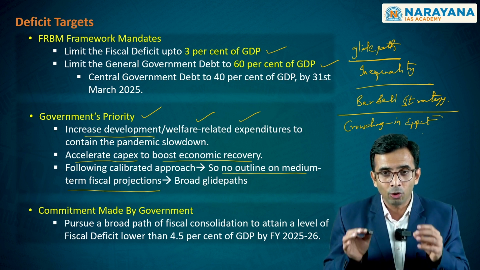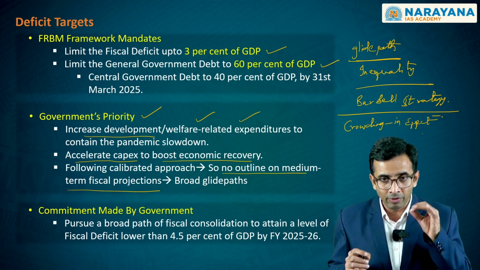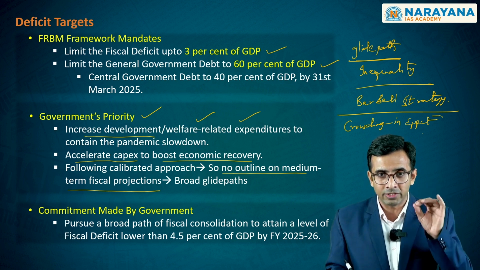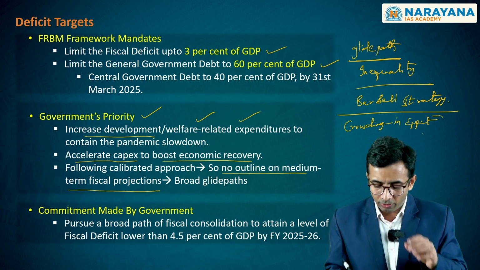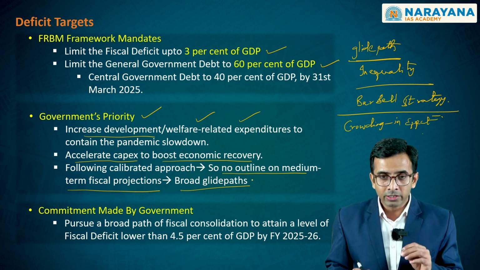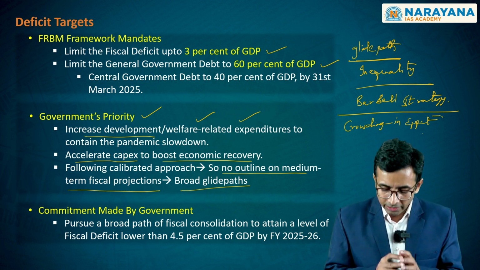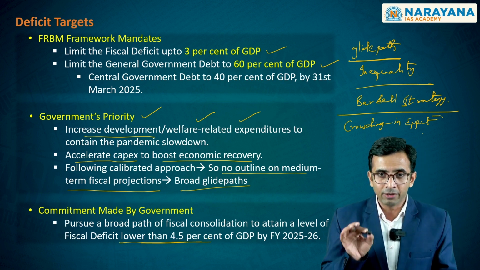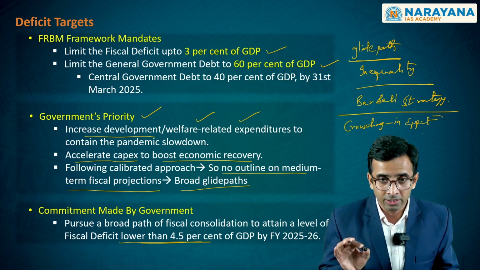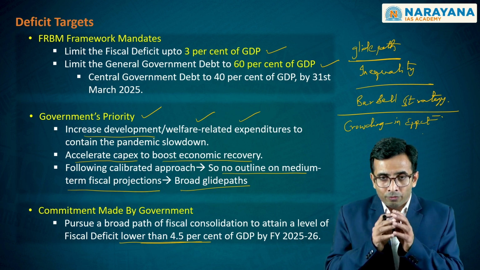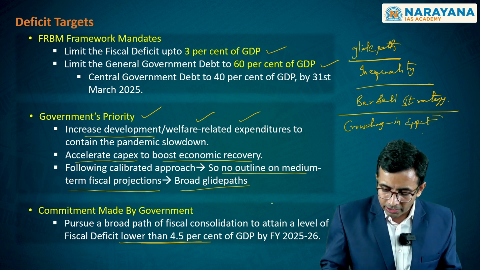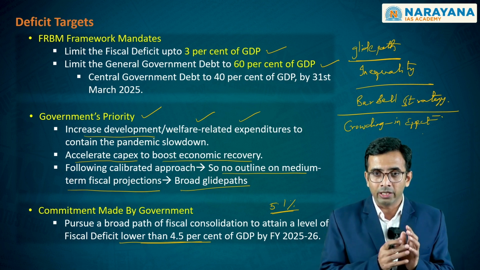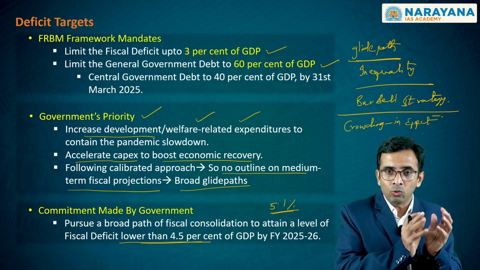We also have the challenge of the domestic economy facing certain challenges. Given this, government is not projecting any immediate strategy to rationalize the fiscal deficit targets, rather it is going with what is referred to as glide paths. On the other hand, the Government of India has made certain commitments. It said that by the 2025-2026 financial year, it will be approaching the 4.5% of GDP target with respect to the fiscal deficit. For the current financial year, through this interim budget, it said it will bring it down to 5.1%, as against the projections of other economists, which might be around 5.3%.